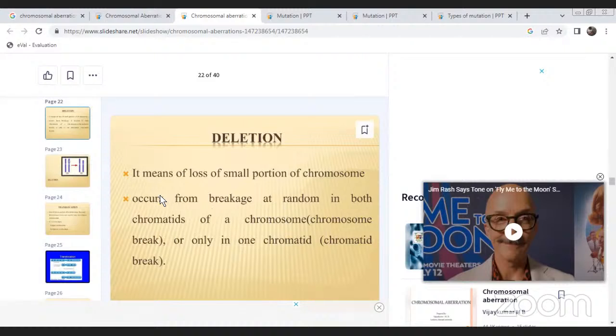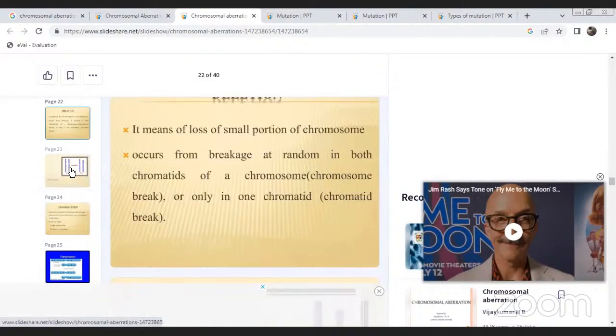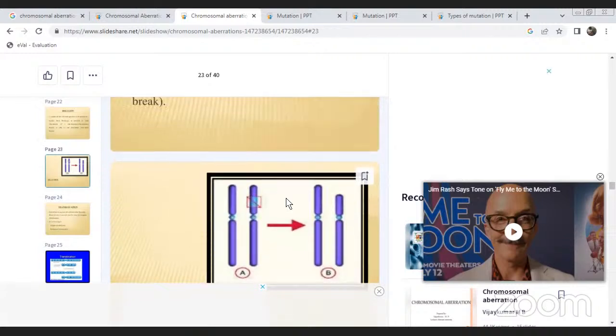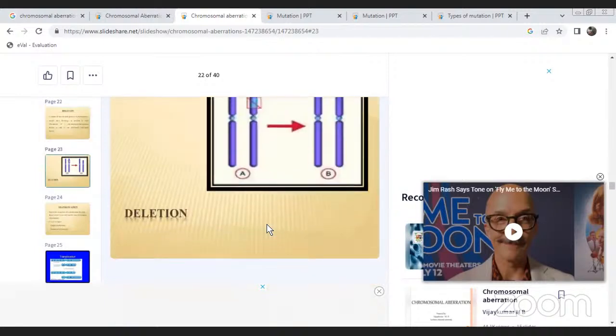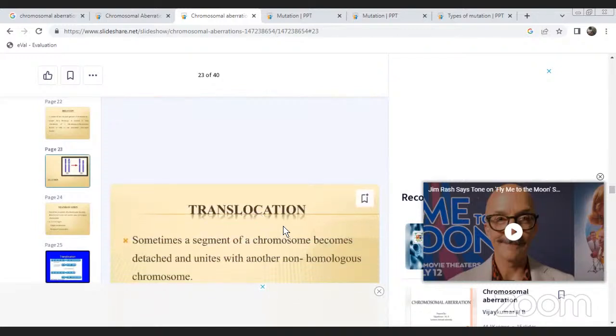In this figure, a small portion of the chromosome is deleted. Next is deletion also.